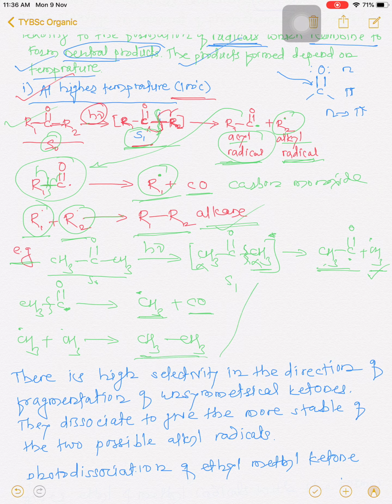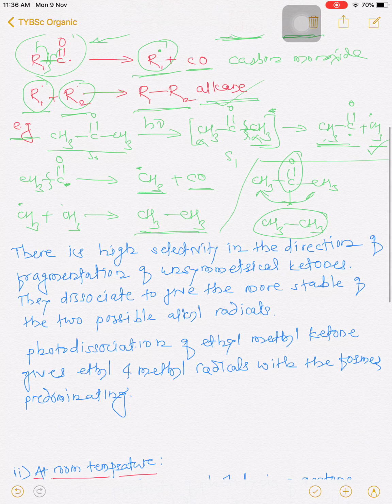So now if you see this overall reaction, CH3COCH3, and the product, that is CH3CH3, you will see that there is only removal of this carbonyl group from that molecule and the reunion of these two alkyl substituents and formation of an alkane molecule. So this is the simple Norrish type 1 reaction at higher temperature.